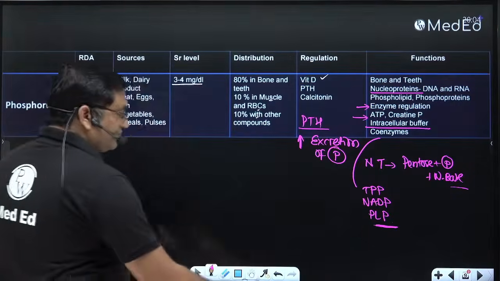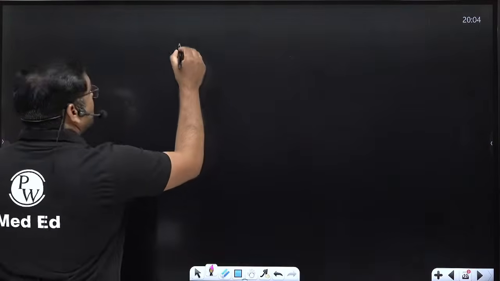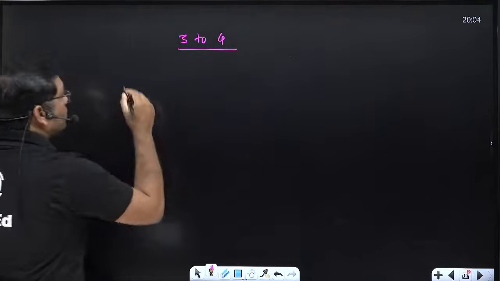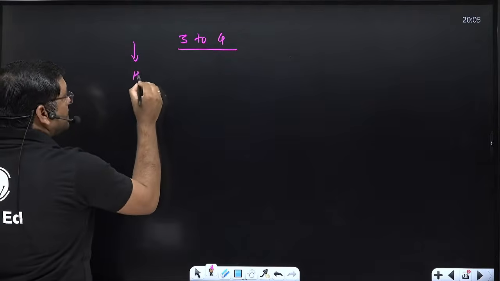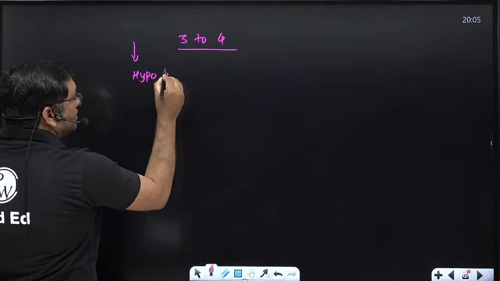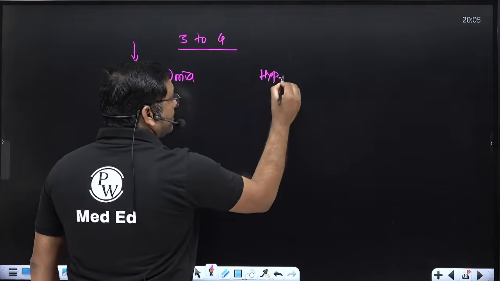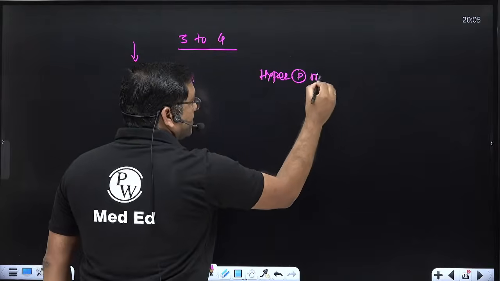So 3 to 4 milligram per deciliter is the normal. A decrease is known as hypophosphatemia, and an increase is known as hyperphosphatemia. Emia means blood.